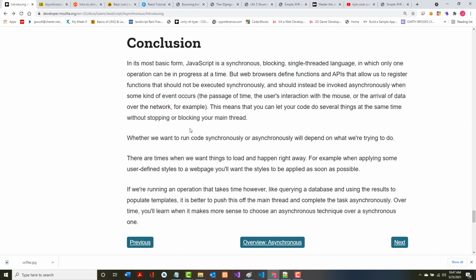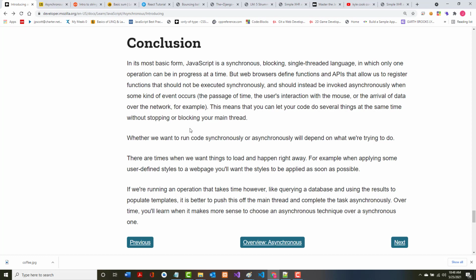Rather, they should be invoked asynchronously based on some kind of an event. It could be the passage of time, it could be you interacting with a mouse, it could be something coming back that you asked for from the network, it could be something else. This means you can let your code do several things at the same time without stopping or blocking your main thread. Really, one of the biggest advantages of using asynchronous code.